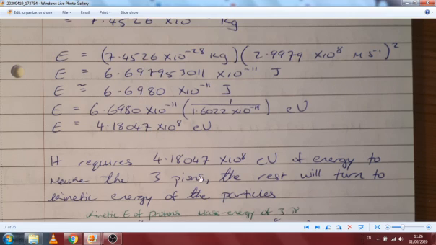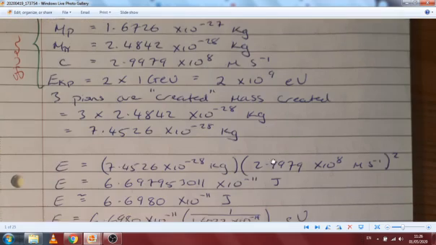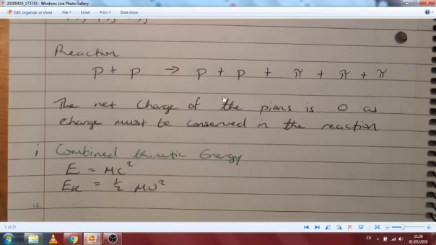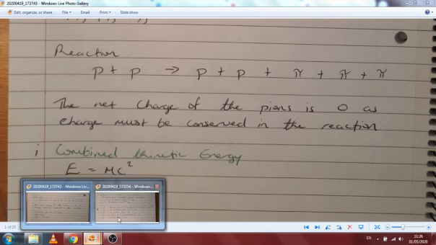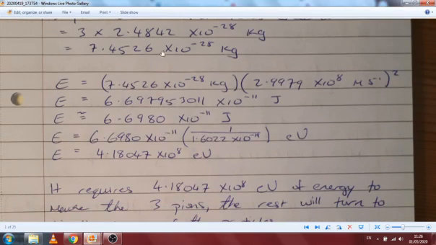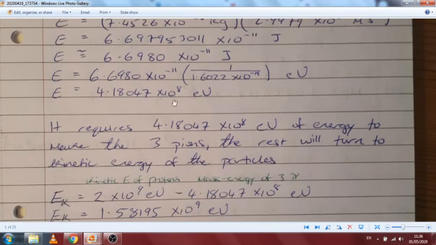But overall, we have more energy put in. So that extra energy would appear in this reaction up here, or the one on the previous slide. It would appear for these 3 as kinetic energy. But it could also have been used to make extra particles, extra pions. Just as a recap, we have our 3 pions. They would make this much energy, or be made from this much energy more precisely. So it requires this much energy to make the 3 pions, and the rest will turn to kinetic energy.